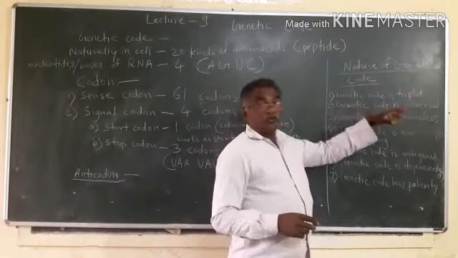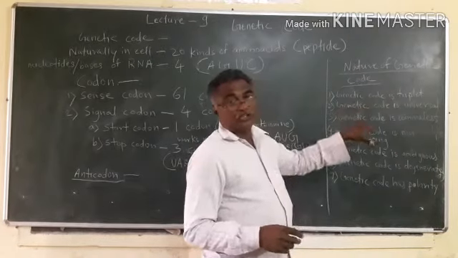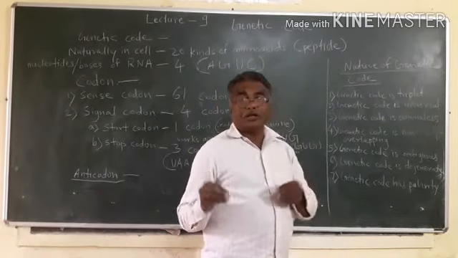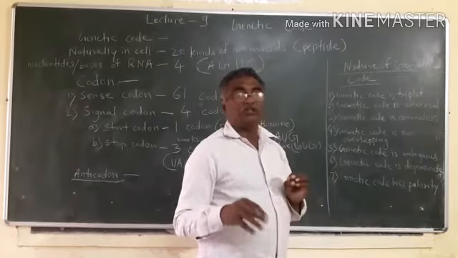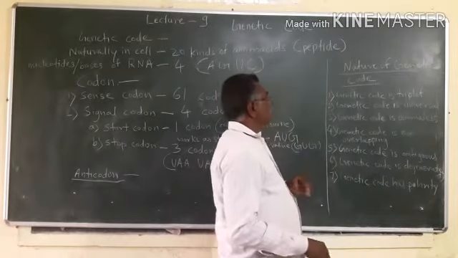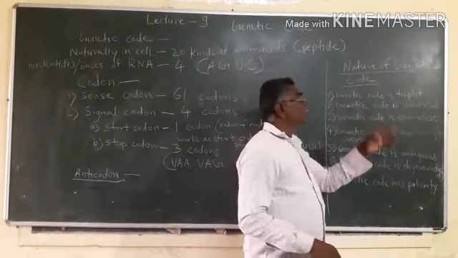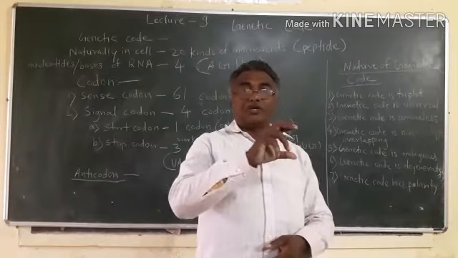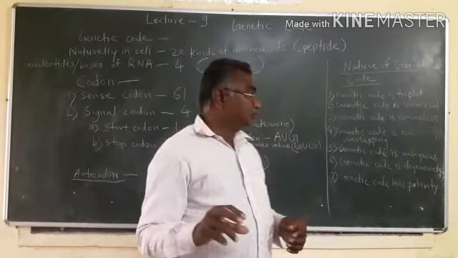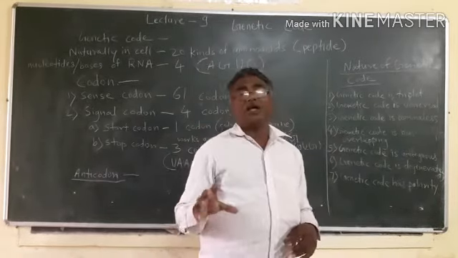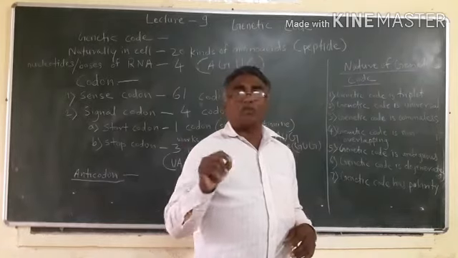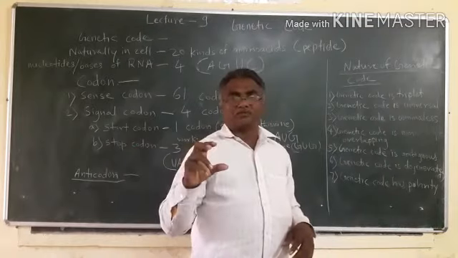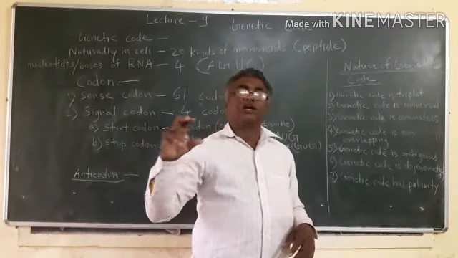Genetic code is universal, meaning genetic code is present in man, animals, cells, or any living organism. Every living organism has the code, and 20 kinds of amino acids are present in every living organism. Third, genetic code is commaless, meaning the base sequences are arranged in messenger RNA with no comma or full stop, one base sequence after another.